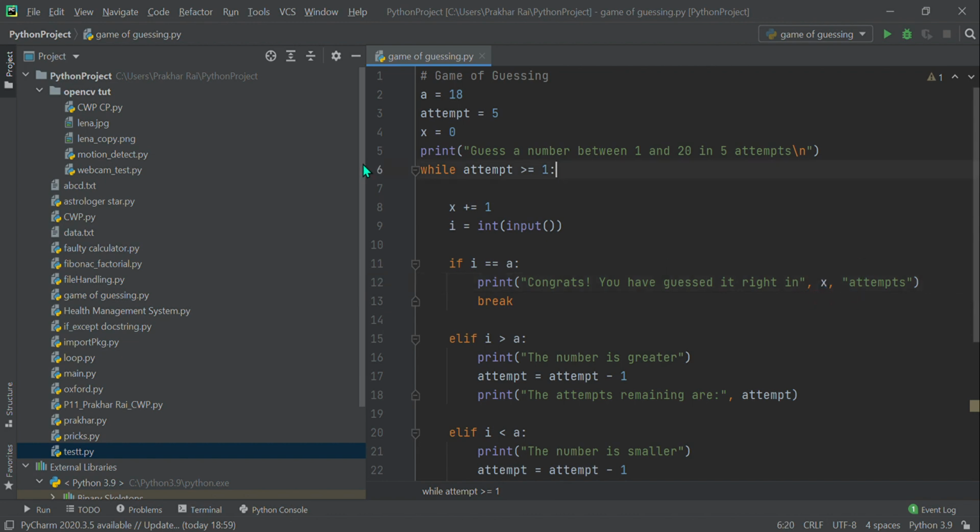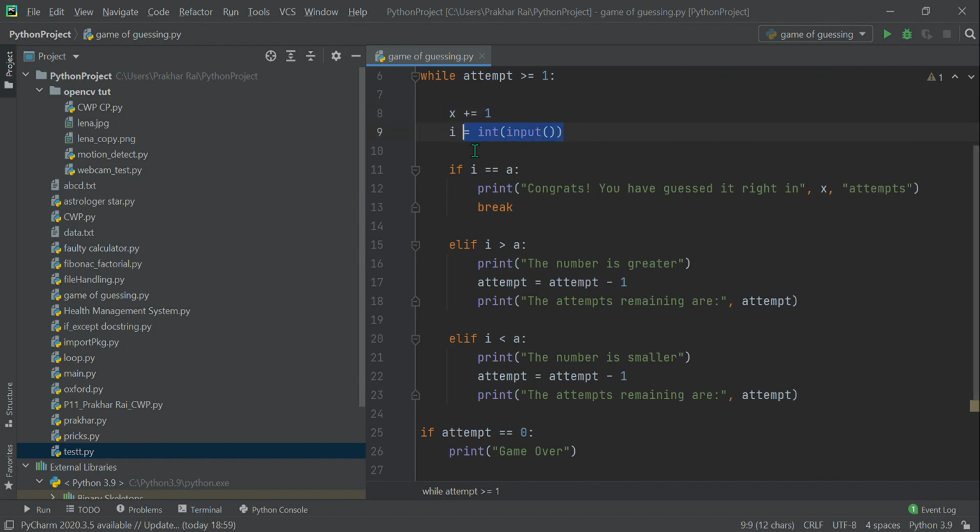Now this print statement is only to notify the user that you have to guess the number between 1 and 25. And backslash n is for the new line character. And as I have told you, we are incrementing the value of x each time the loop repeats itself, or the user guesses again. And this statement means we are taking input from the user.